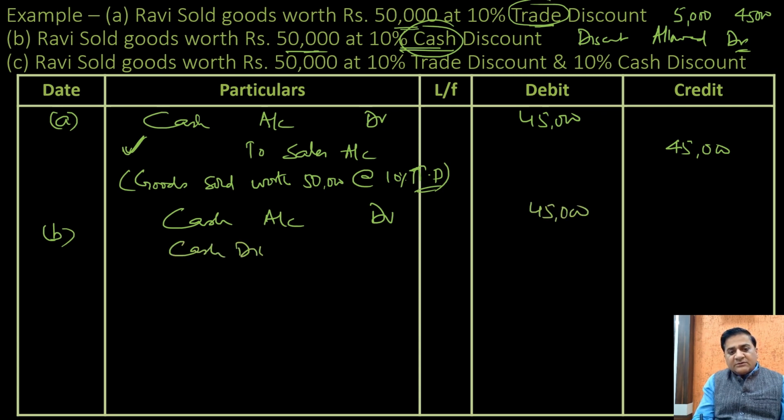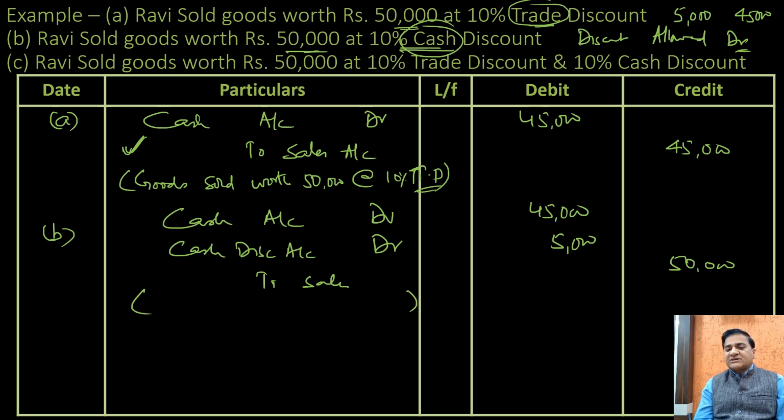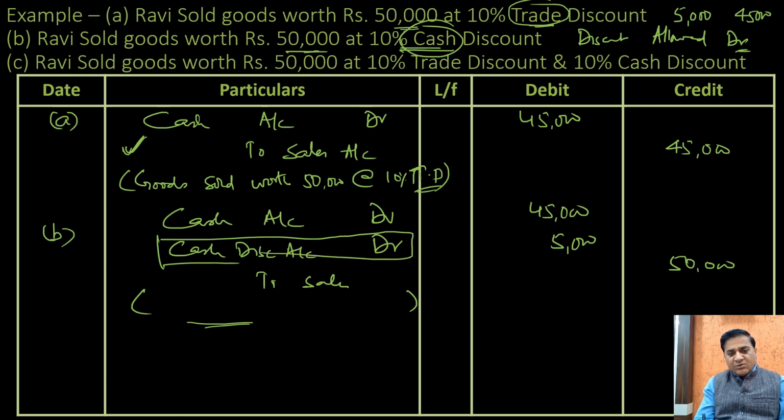Cash discount account debit, or discount allowed account debit 5,000 to sales 50,000. Being goods worth 50,000 sold at a cash discount of 10% would be the narration here. You need to understand the difference between these two. Here the cash discount account has been mentioned, whereas in this case there is no mention of the discount account because this was trade discount. So trade discount account is not recorded. Cash discount account is recorded.